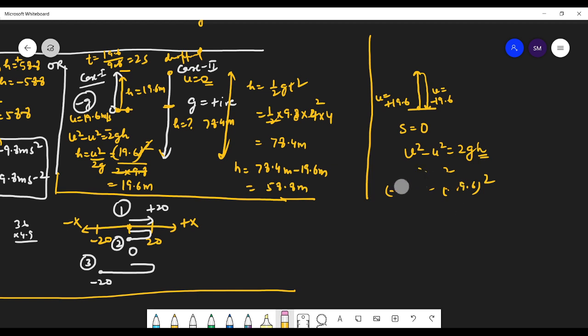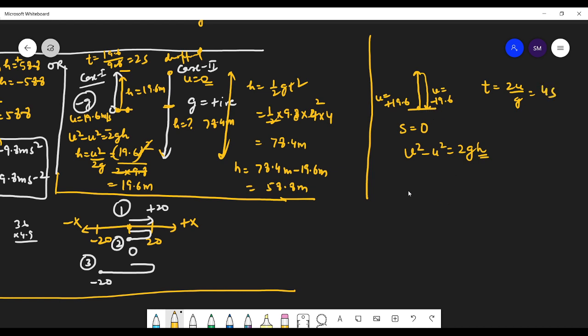Okay. So v square is equal to u square. So you have proved that the body at the same position will come back with the same speed. And time, meaning time of the flight, will be 2u by g. So u by g we already calculated, so that's 2, and 2 into 2 is 4 seconds.